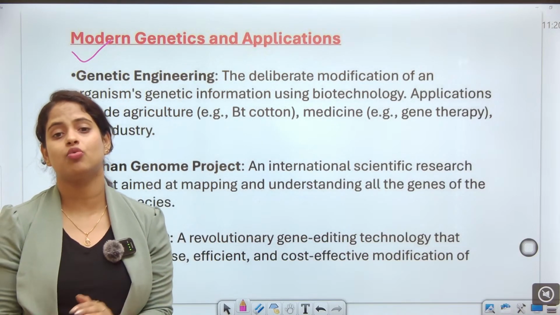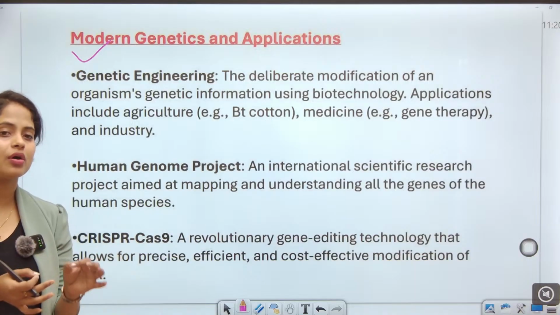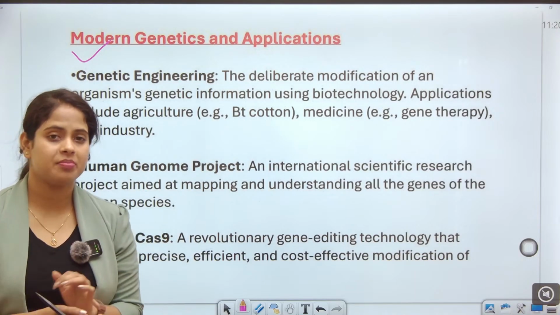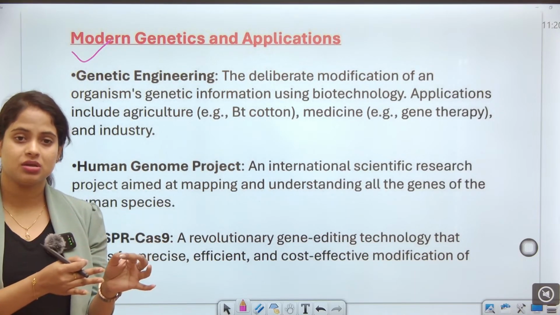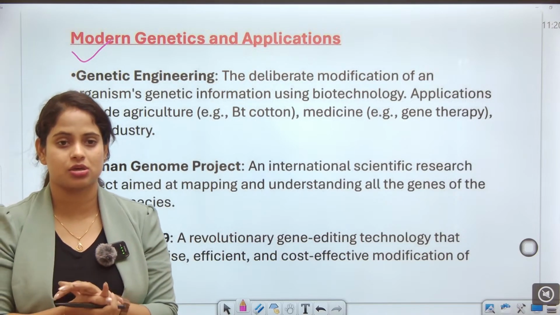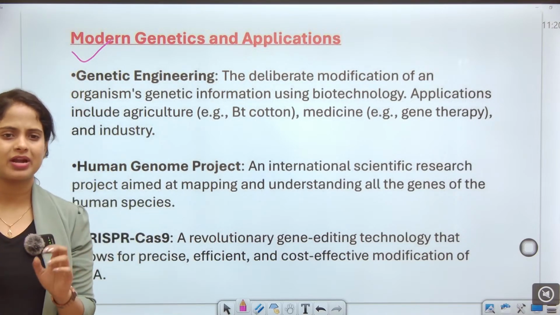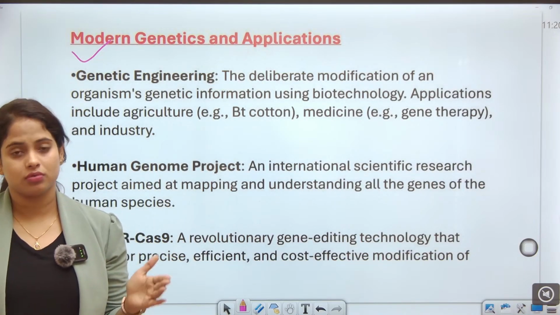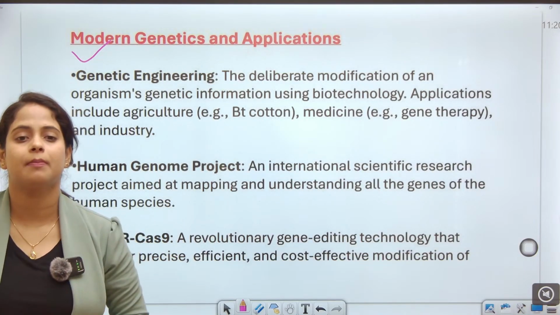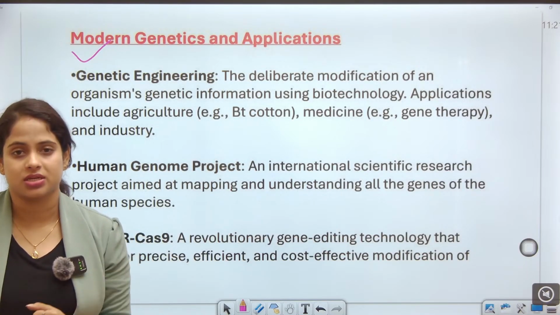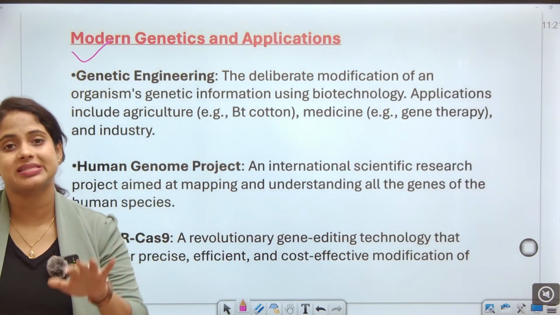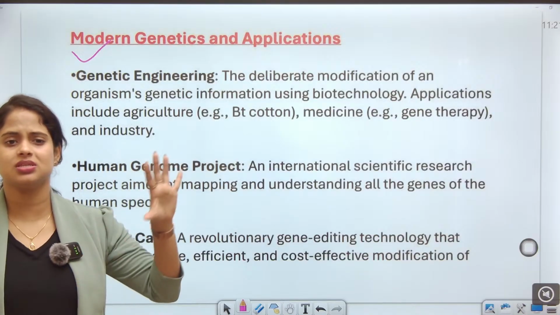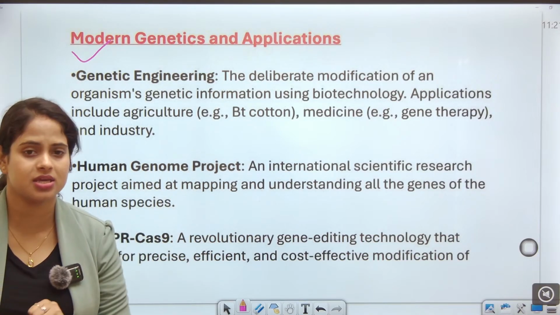The deliberate modification of an organism's genetic information using biotechnology. Suppose you have a defective gene structure. When you go through biotechnology, it can be edited, it can be silenced, it can be suppressed. So this is all about genetic engineering.